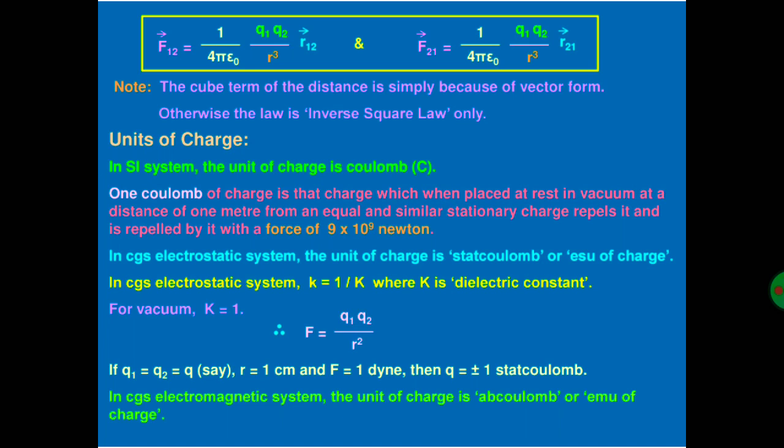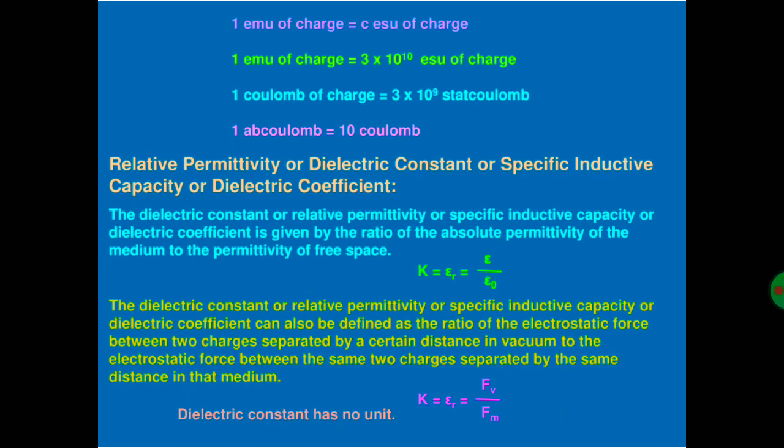In CGS electromagnetic system, in abbreviation EMU, the unit of charge is ab coulomb or EMU of charge, electromagnetic unit. 1 EMU of charge is equal to C ESU of charge. 1 EMU of charge is equal to 3 into 10 raised to power 10 ESU of charge. 1 coulomb of charge is equal to 3 into 10 raised to power 9 stat coulomb, and 1 ab coulomb is equal to 10 coulomb.